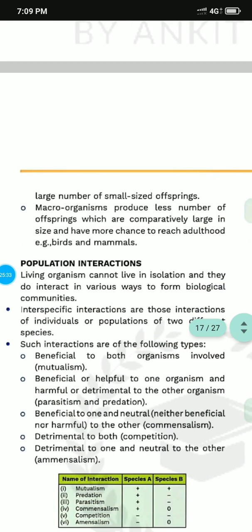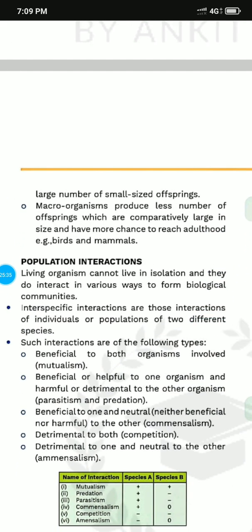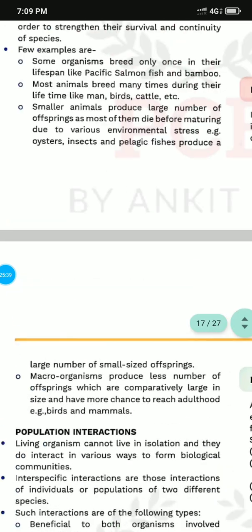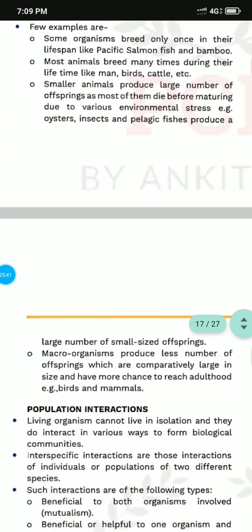Macroorganisms produce a smaller number of offspring, which are comparatively large in size and have more chance to reach adulthood. Example: birds and mammals. This is the life history variation.